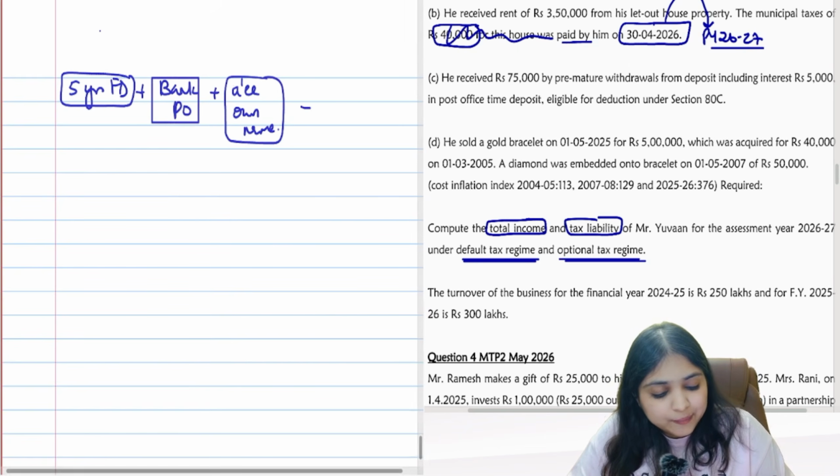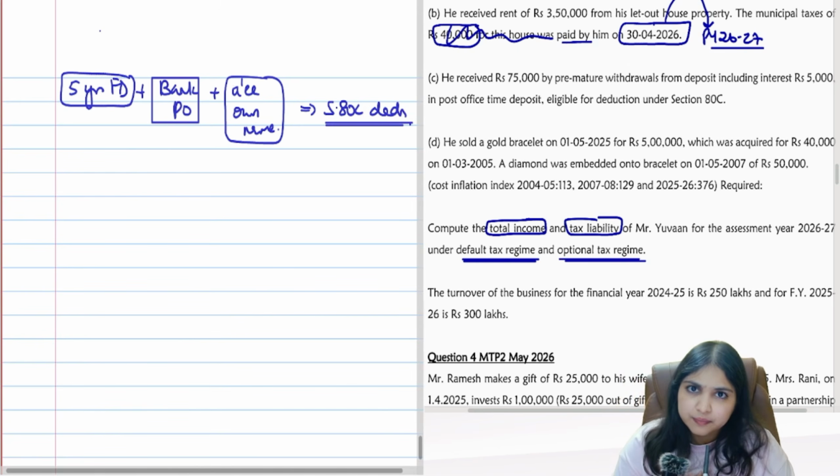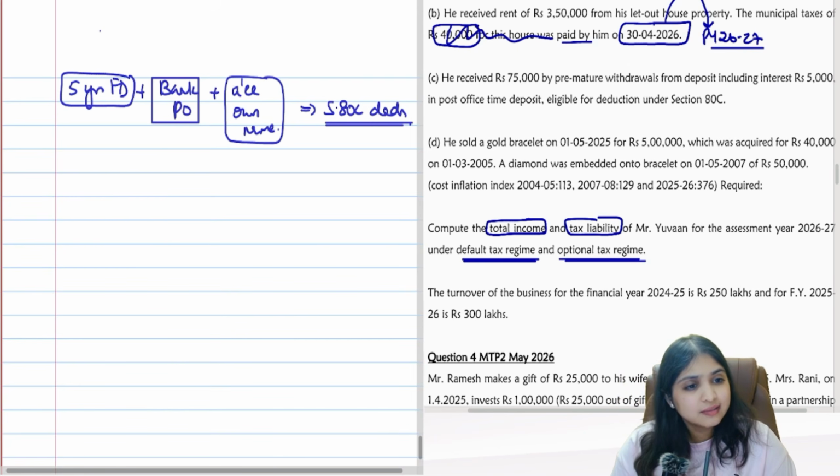Does some section come to your mind? ATC deduction you will give me, guys. This comes under ATC. I'll be smart then. I'll make this 5 years FD. I will enjoy ATC deduction. Next day, I will go and break the FD. I'm capable of doing that. You're understanding the loophole over here.